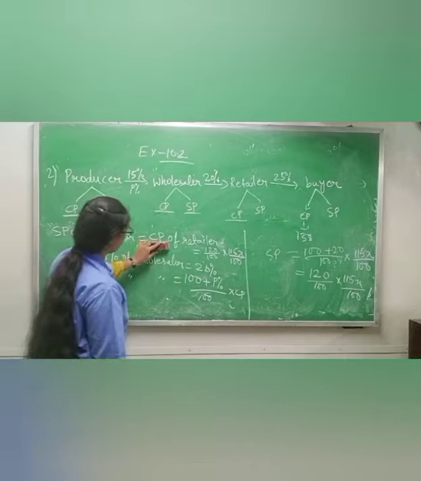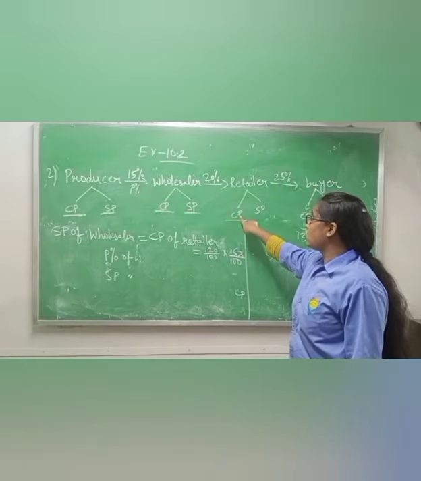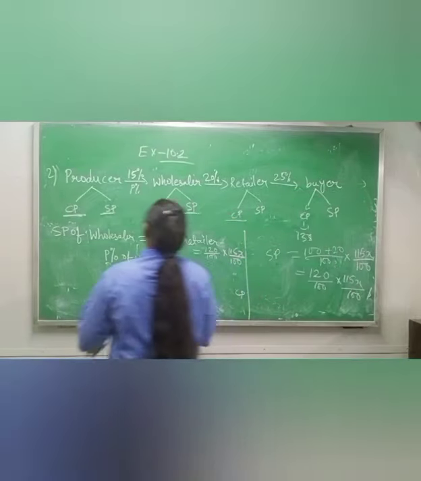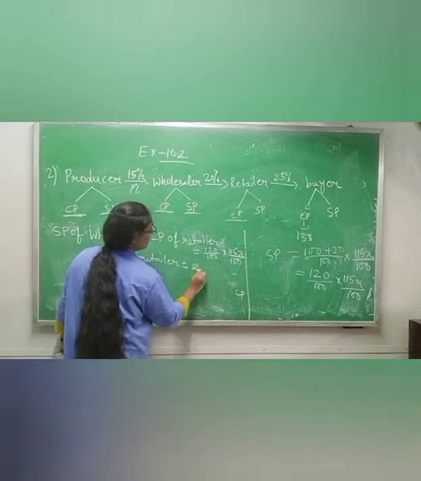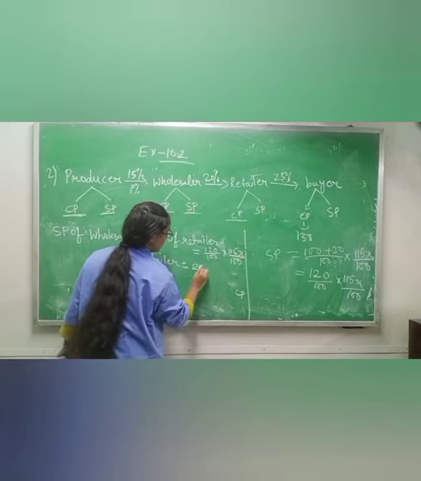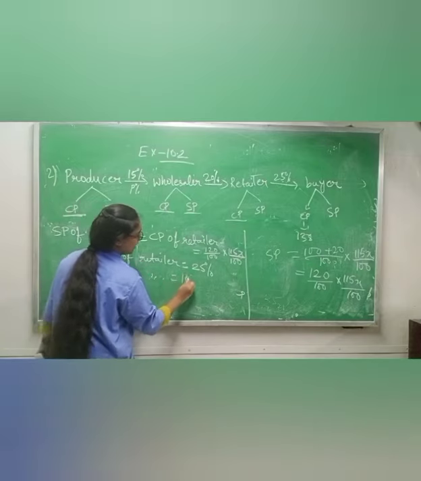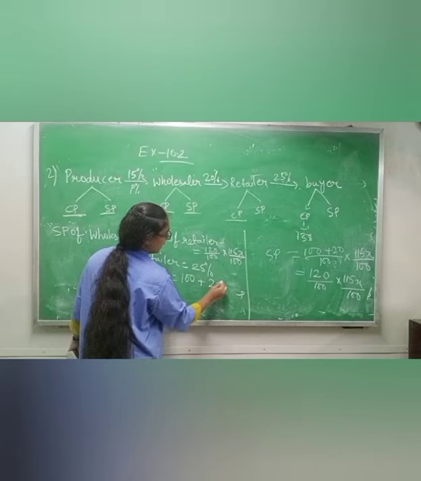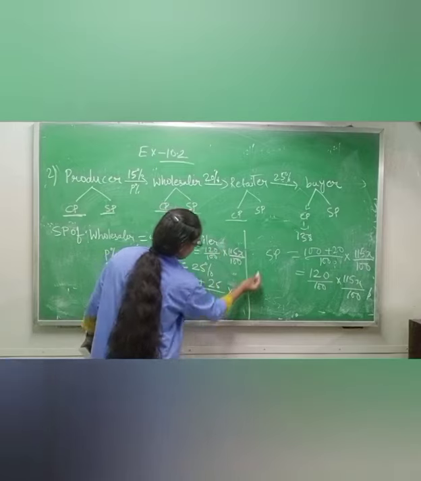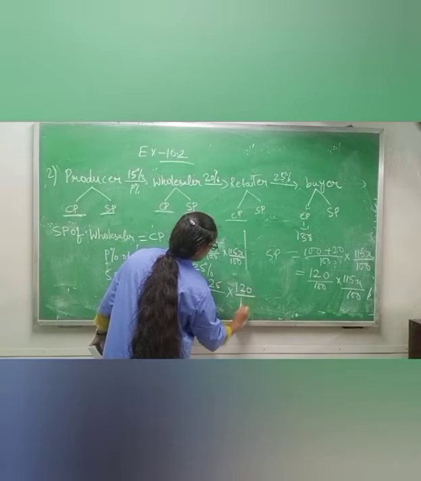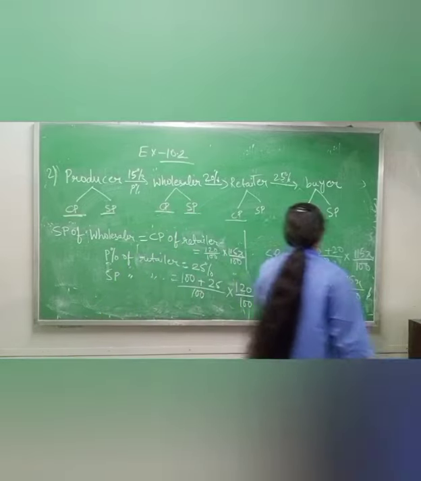Now profit percentage of retailer is given, see, it is 25%. Now selling price of retailer, same formula, 100 plus profit percentage, which is 25. I am writing directly, I am not writing the formula now because I think you have understood. And cost price is rupees 120 by 100 into 115x by 100. Okay.